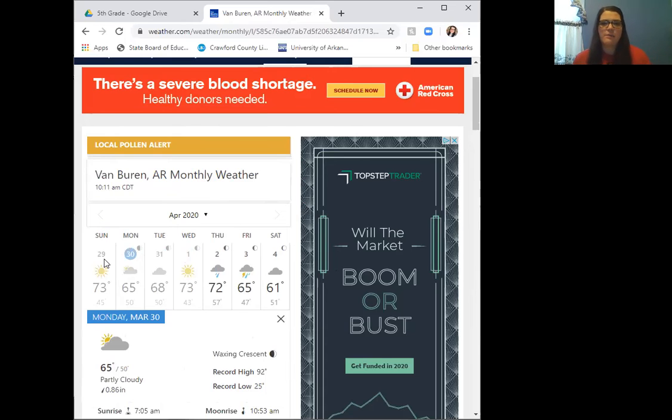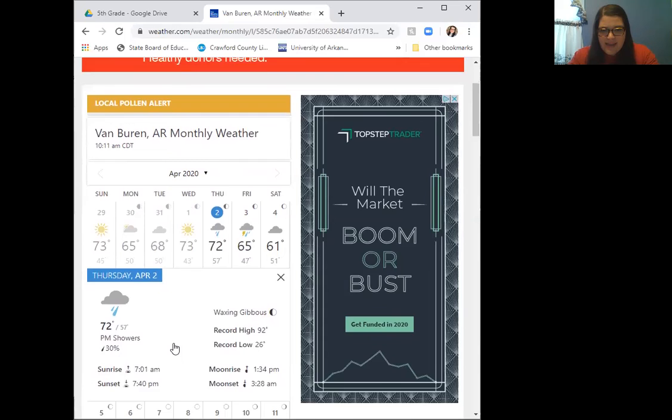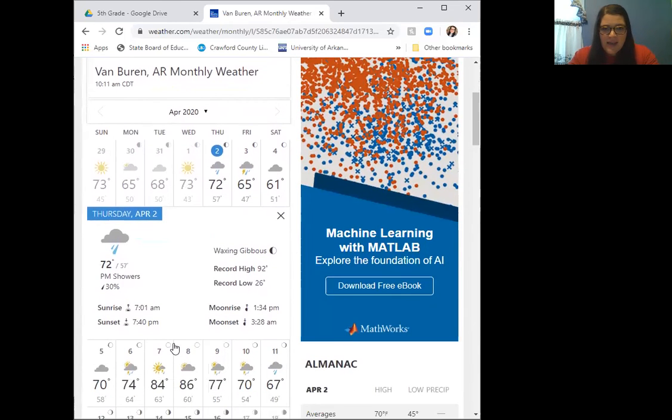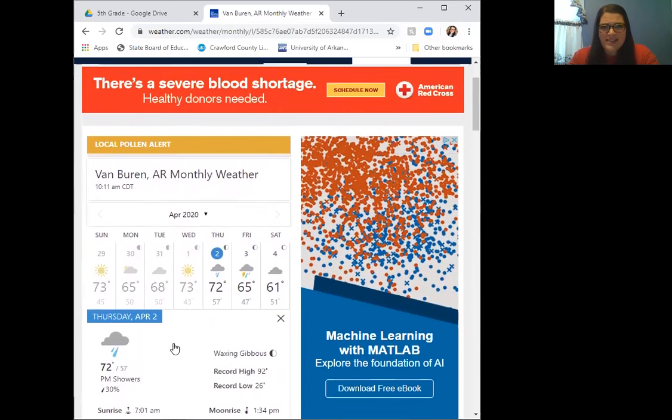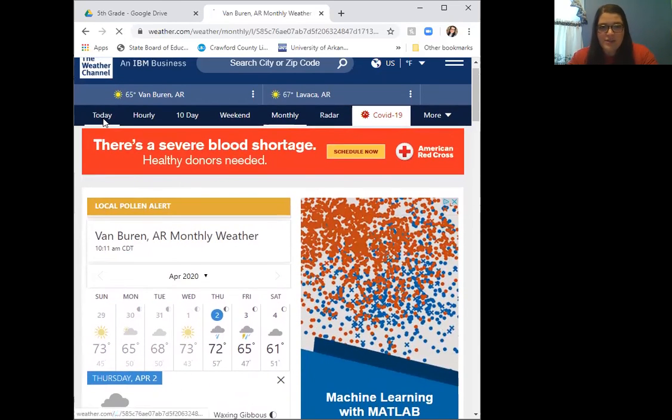So you look at Sunday, Monday, Tuesday, Wednesday, and Thursday. Compare the temperature, compare how much rain we got, how much precipitation did we get, and it says to compare the wind. You might have to kind of estimate that, because the only one that's really going to tell you how windy it is today. And in order to see how windy it is today, you'd actually have to go to today's forecast.